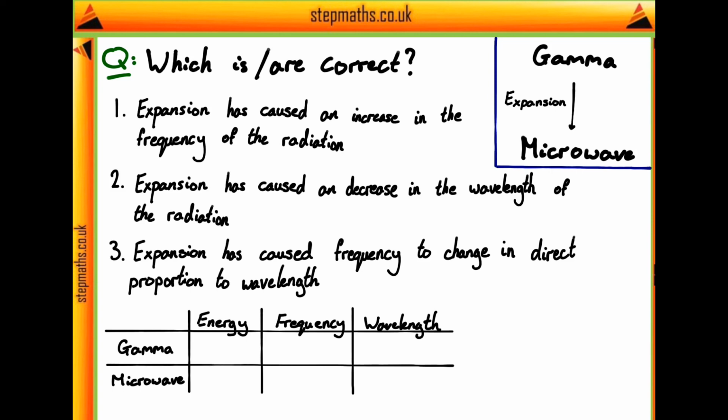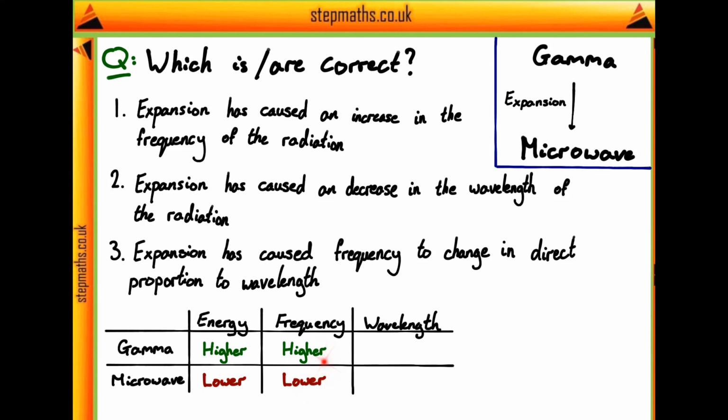So, which of gamma and microwave radiation is going to have a higher energy? Well, we know this is just going to be gamma radiation. Gamma radiation is the highest energy electromagnetic radiation that we get, and microwave is much more towards the lower end of radiation energy, if you like. Then, moving on, we can think about the frequency. Frequency is just proportional to energy, so they both move in the same way, which means that because gamma has higher energy and microwave has lower energy, the frequencies are going to go the same way. Gamma has a higher frequency and microwave has a lower frequency.